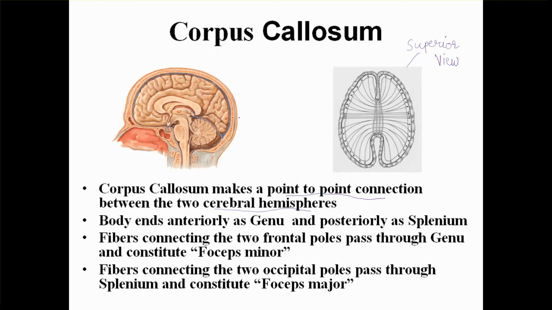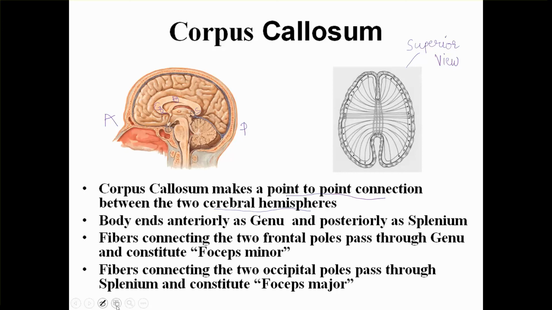Firstly, let us look into the parts of the corpus callosum. This is anterior and this is posterior, right? This is called the rostrum. Then there is a bend which is called the genu. This is called the body, and this is called the splenium.